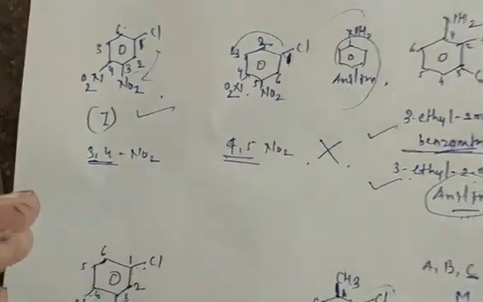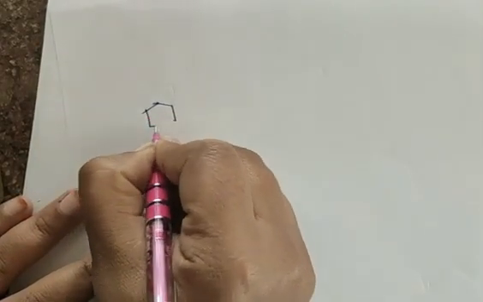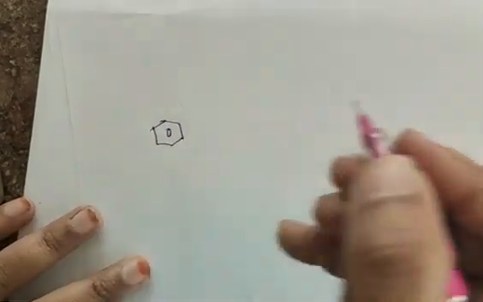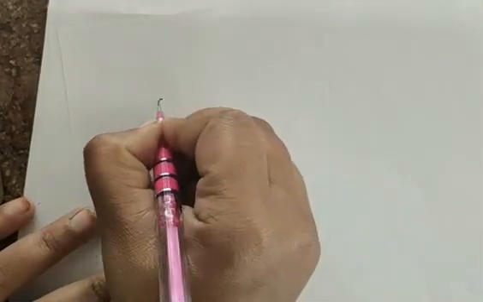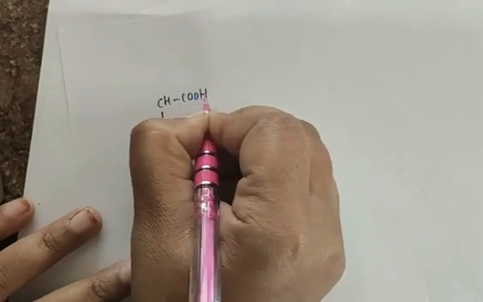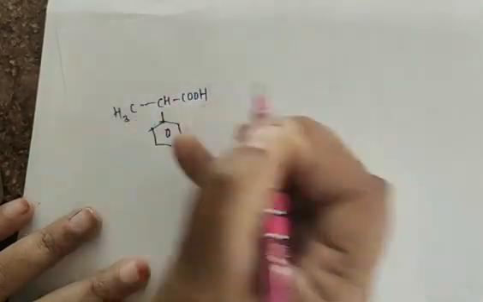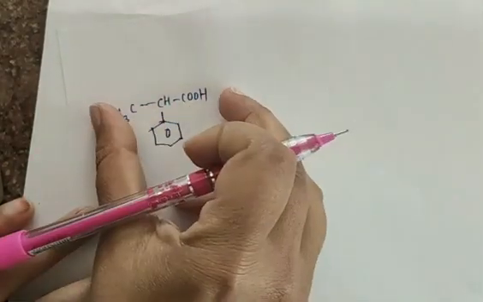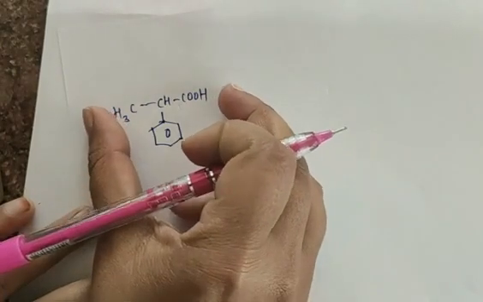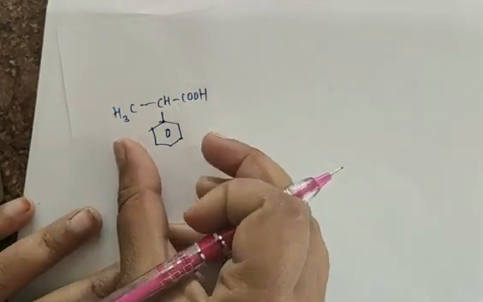So this is your next example. Suppose now benzene is directly attached to a substituent, and the substituent contains a functional group. Suppose we have a benzene ring, and this benzene ring has a longer chain like this, and this longer chain has a functional group here. In that case this group is what we call the substituent which is attached to a particular benzene ring.